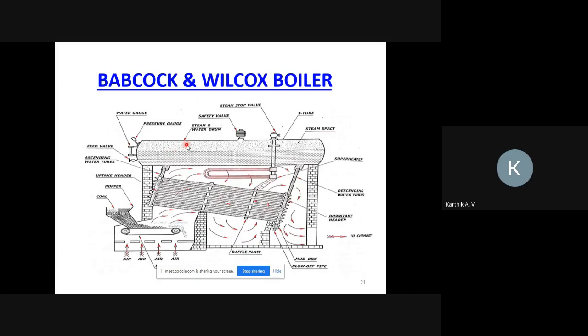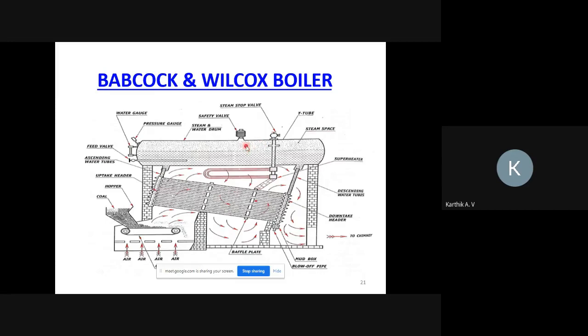Okay, so due to density difference, it will be collected in the top of the drum. Some of the steam will be mixed with the water itself, and some of the steam will be collected at the top of the drum. Why? Because its density is less. That's why we should maintain 50% vacant space for the steam.